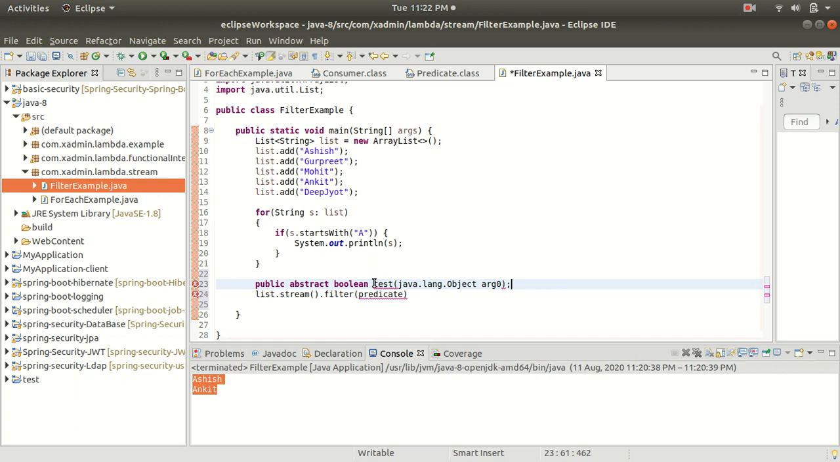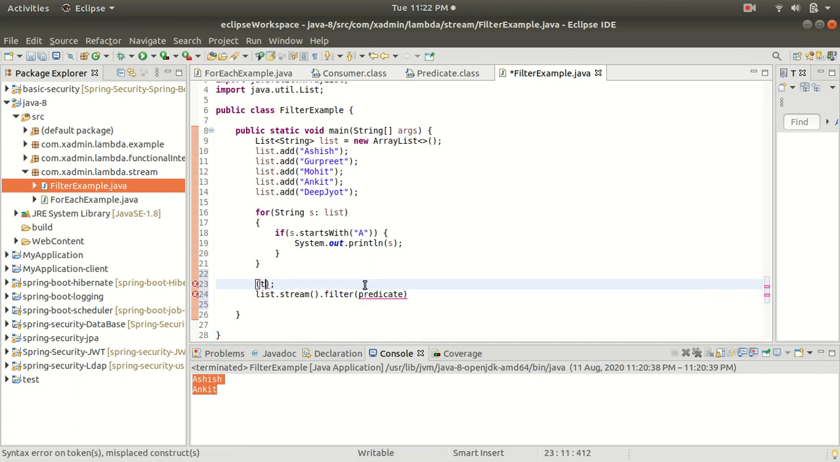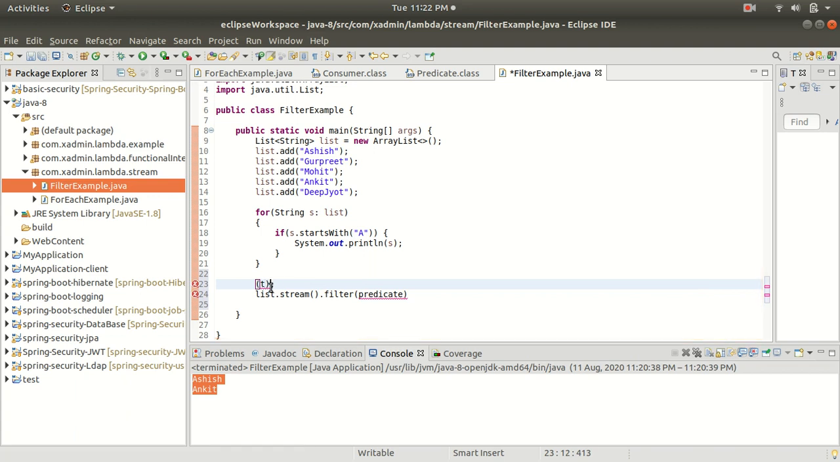So now, guys, I am going to change this to a lambda expression. We don't require the name and the return type of this method, we only require the argument. So this is the parameter. And now we need to add the expression. So this is the expression. And after the expression we need to put some condition.